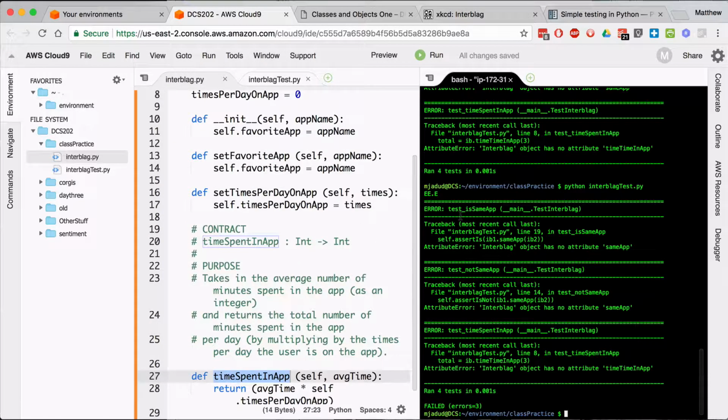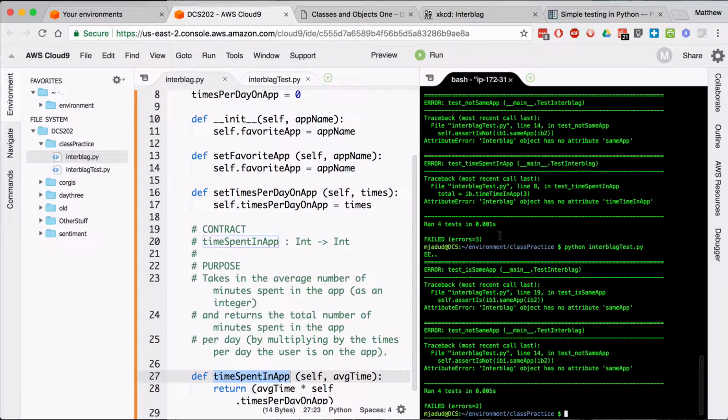Let's see if the professor fixed the code. Ah, yes, the professor did. Now there are 2 tests that passed. Again, you won't need to edit that file. That's just me fixing it as I go in the demo.